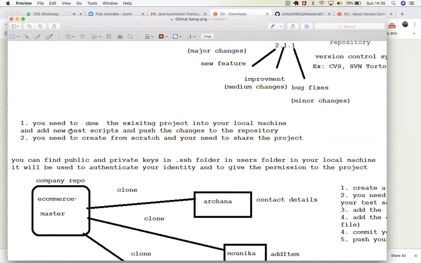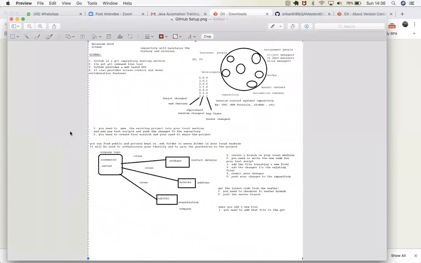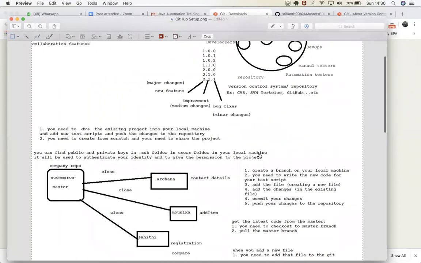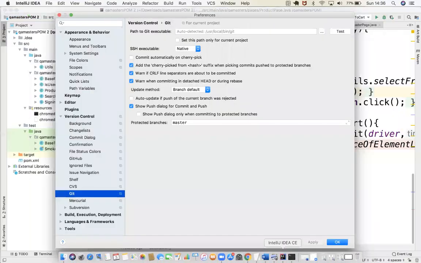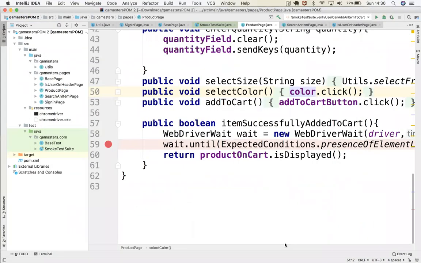You make a tunnel, a connection from your computer to that particular server, so that you take a copy and push all your changes to it. The second one is when you created everything from scratch and then you can share it. Let's see how you can share, because this project you created for the first time from scratch.